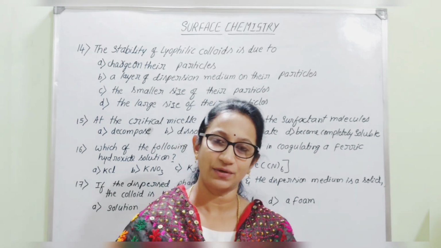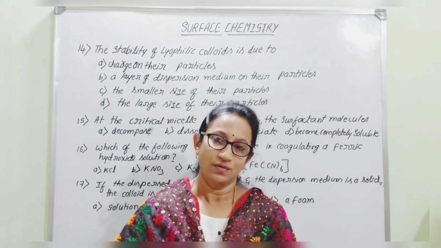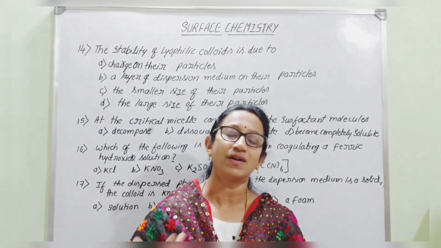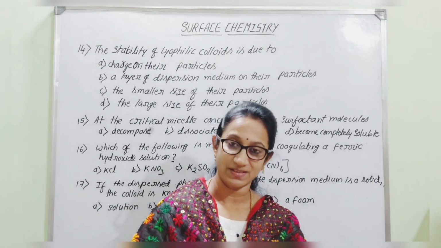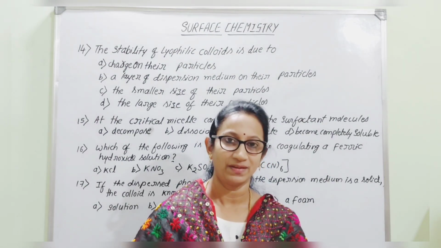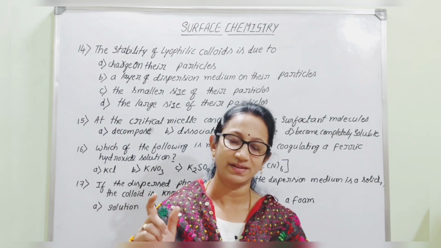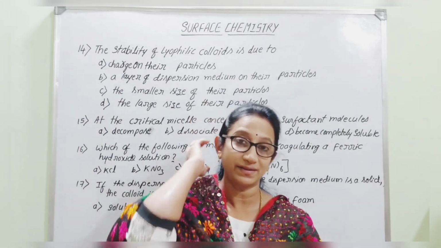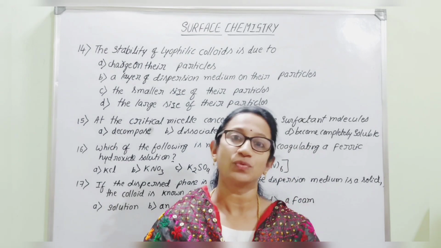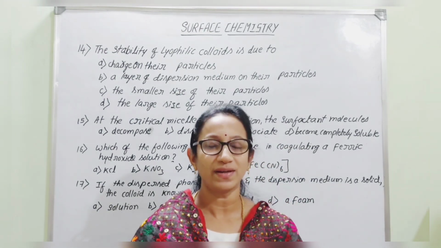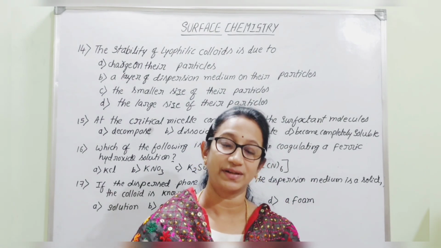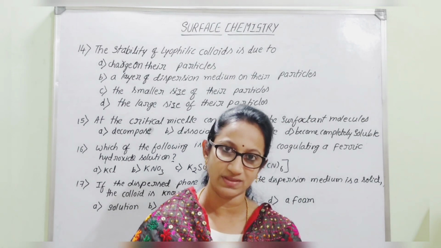In case of lyophilic sol, there will be a force of attraction, so there will be a fondness of the dispersed phase towards the dispersion medium. Lyophilic means it is solvent loving, having affection towards the medium, whereas lyophobic is not having affection, it is hating the medium.